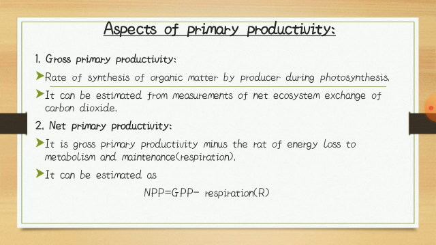Next, aspects of primary productivity. Gross primary productivity is the rate of synthesis of organic matter by producers during photosynthesis. It can be estimated from measurements of net ecosystem exchange of carbon dioxide. Net primary productivity is gross primary productivity minus the rate of energy lost through metabolism and maintenance. It can be estimated as: net primary productivity is equal to gross primary productivity minus respiration.